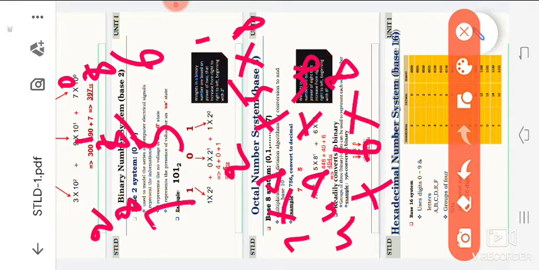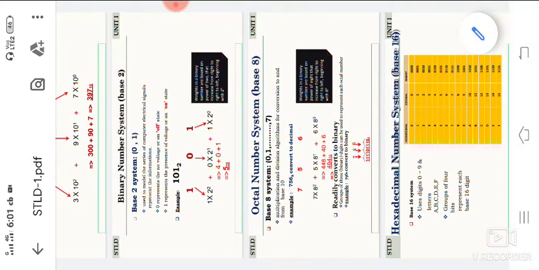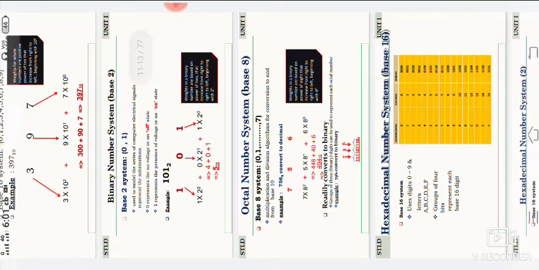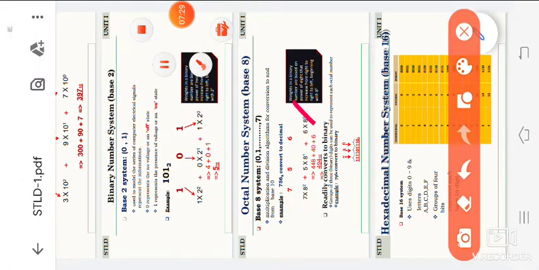This is the power 0, power 1, power 2. 8 power 0, 8 power 1, 8 power 2. So 7 into 8 power 2 plus 5 into 8 power 1 plus 6 into 8 power 0. So this is the value of 64 into 7, that is 448, plus 40, plus 6. We have observed 448, 40, plus 6. So total we are getting the answer. So this is one method.